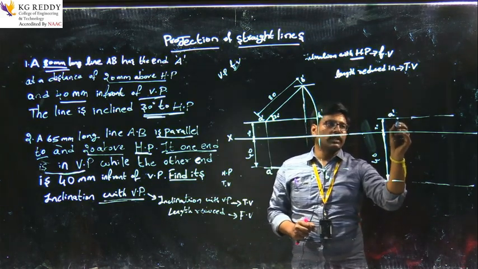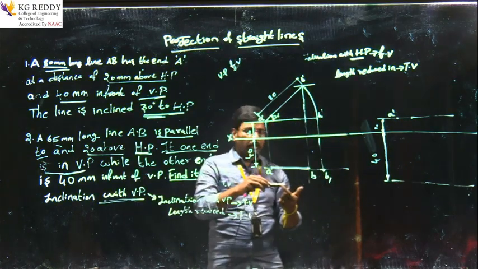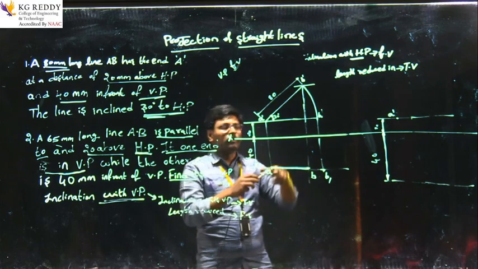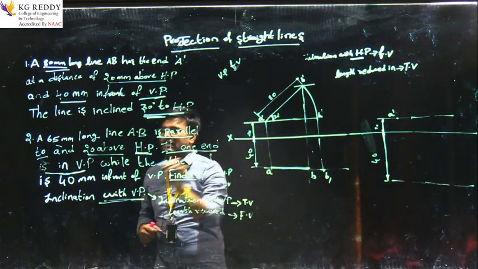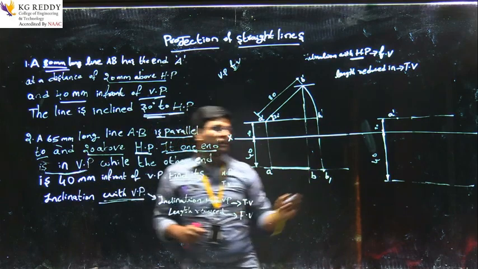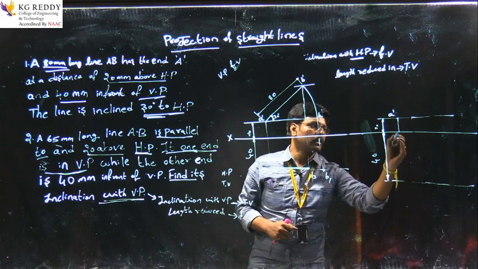The projection of this point in front view is nothing but the top view. So what they are saying is one end is in the vertical plane, that end I am taking here as A.